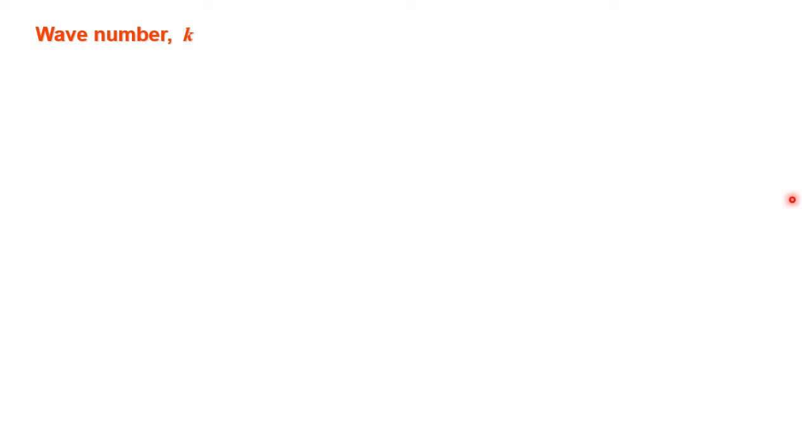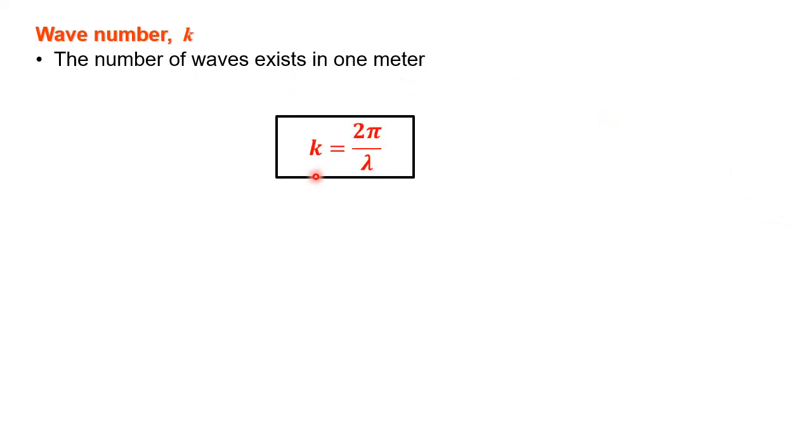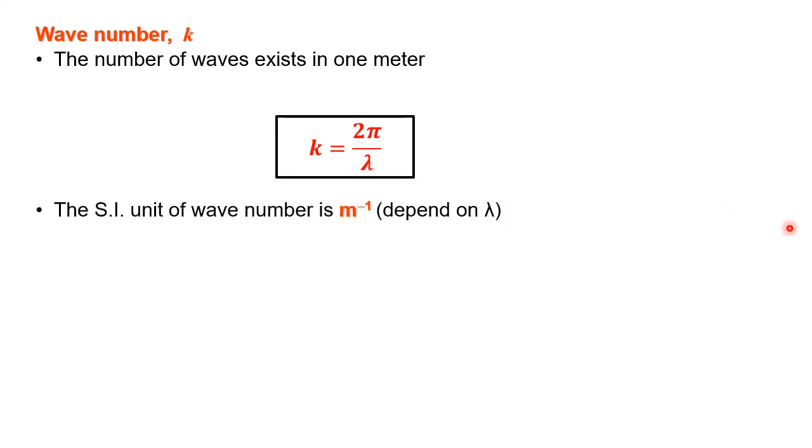Wave number k is the number of waves that exist in 1 meter. The formula is k equals 2 pi over lambda, where lambda is the wavelength. The SI unit of wave number is per meter, and it depends on the unit of lambda. If the unit of lambda is meter, then the unit for wave number k is per meter. If the unit of lambda is cm, then the unit of wave number k is per cm.